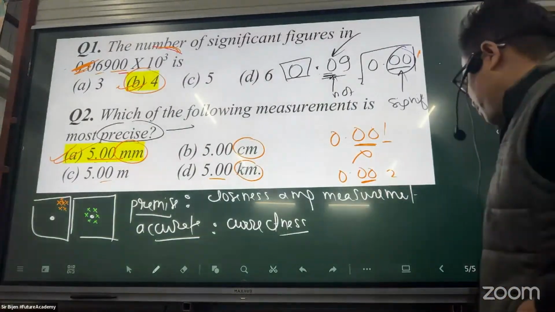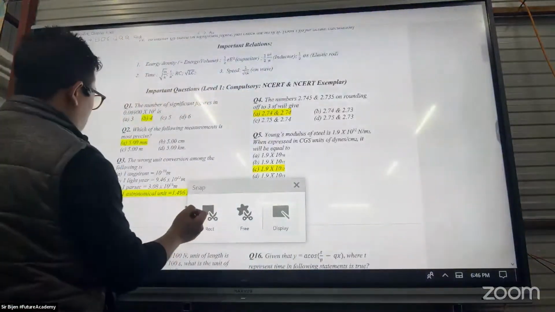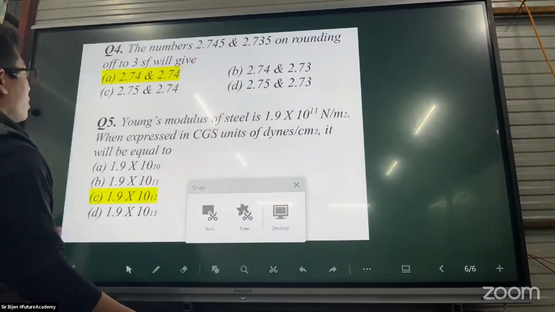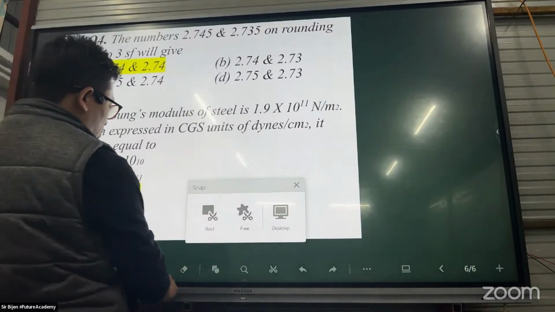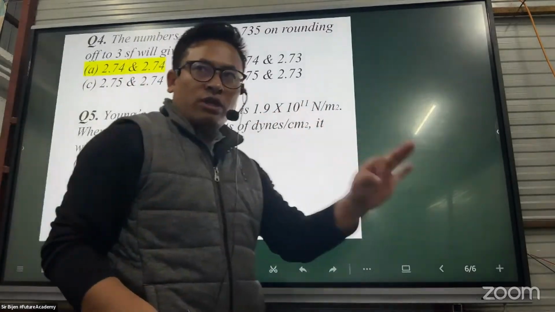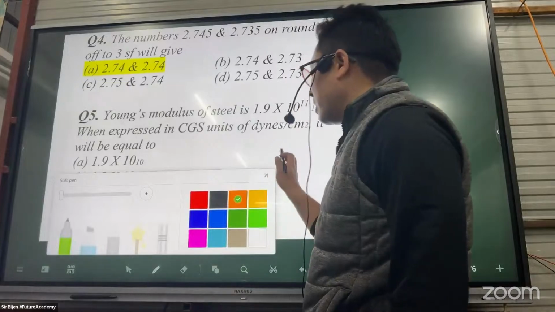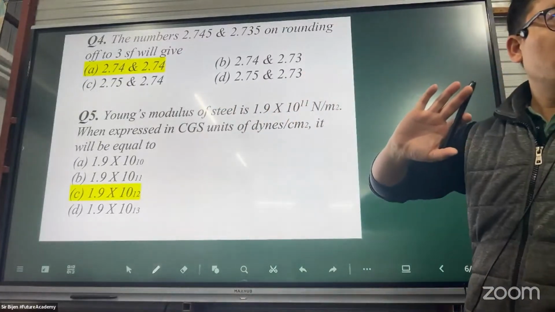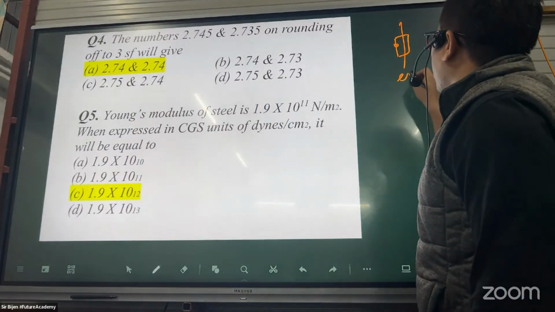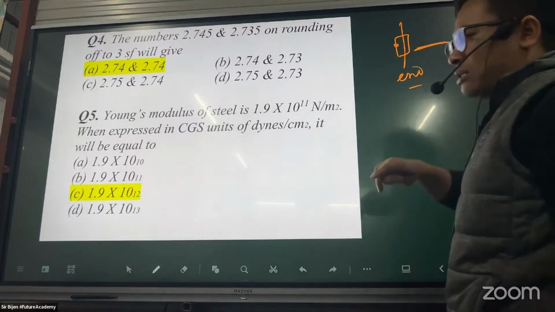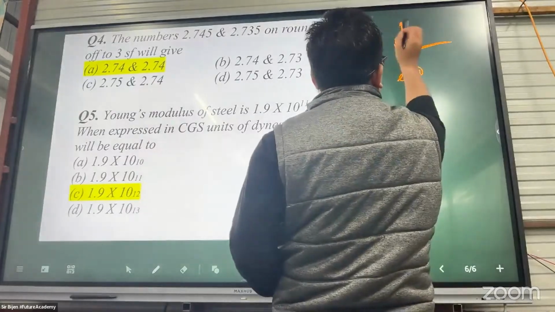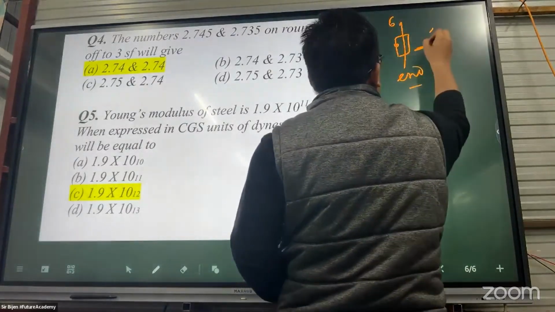Next, question number 3. The numbers 2.745 and 2.735, on the rules of rounding off. Rounding off is just an approximation. When we approximate, this is my end point and I want to remove the other remaining parts of the number. How do you round it, to 5 or 6, 1 or 2?